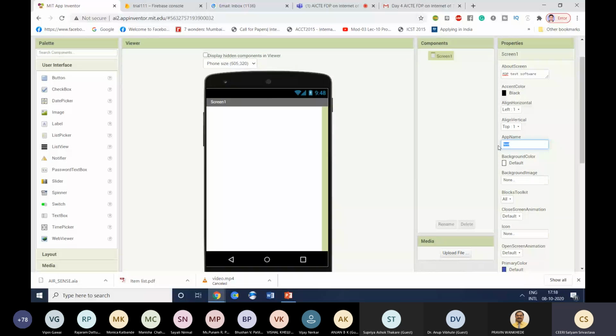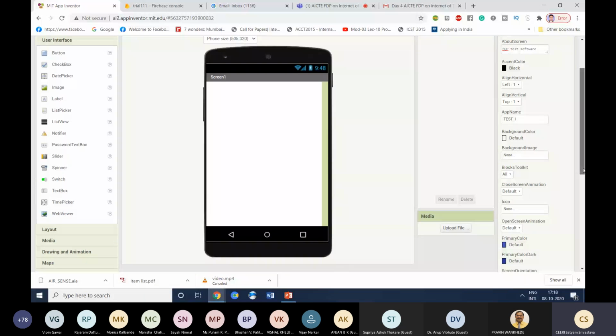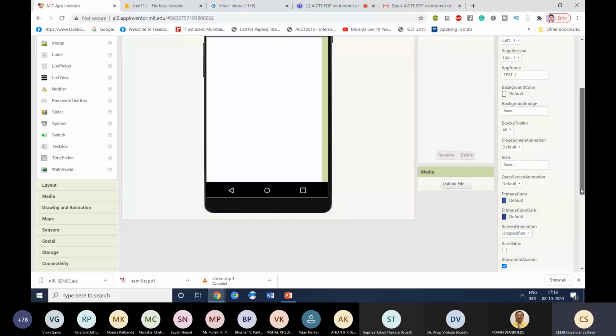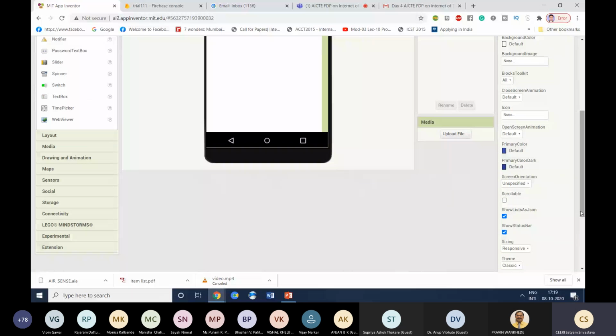Here you can give the name of that app, so let us say test 1. Here you can select the screen properties like background color and primary color, screen orientation, I mean whether you want landscape or portrait, and the size of the screen. If you want, it can be default.